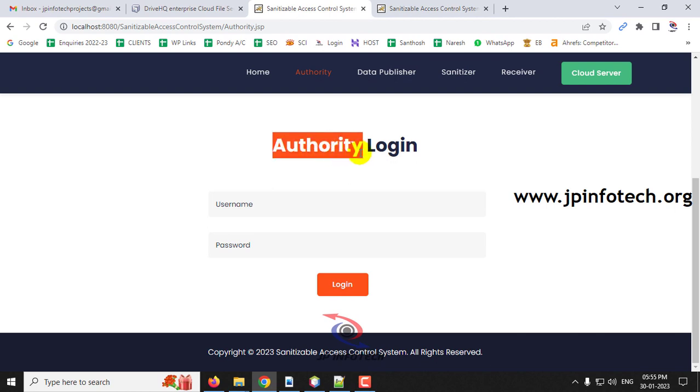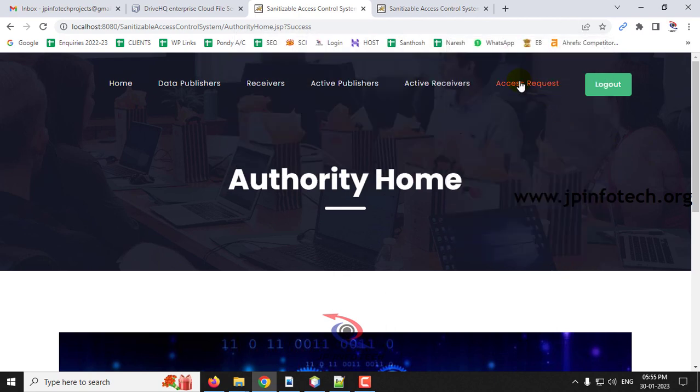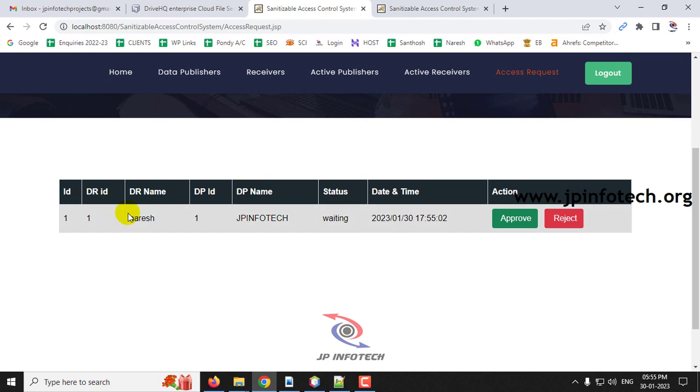So now let me log into the authority part, and in the authority you can see the menu called access request. Just click this access request, where you can see the ID and name and what is the status of it, and here you can see the data receiver name, and the status of it with the waiting stage.